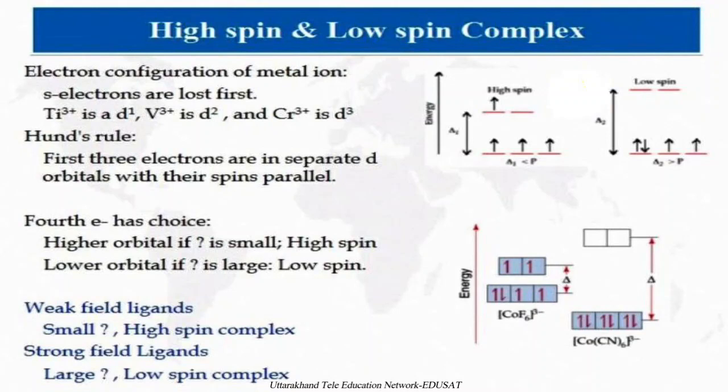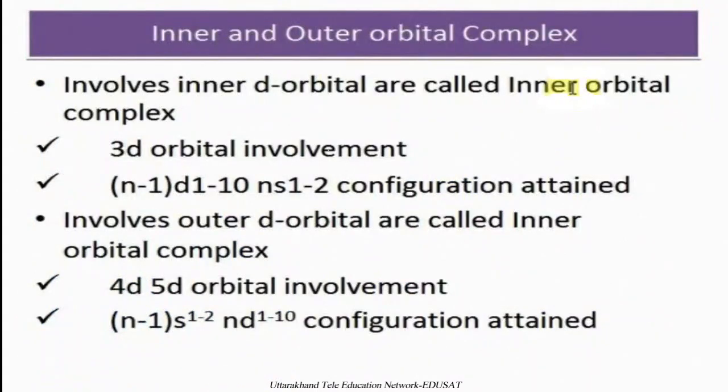And what are inner orbital and outer orbital complexes? The complexes which involve the inner d orbital for bonding, or for the coordinate bond, are called inner orbital complexes, in which 3d orbital involvement takes place. In case of inner d orbitals, the configuration attained by the central metal atom would be (n-1)d1 to 10, ns 1 to 2.